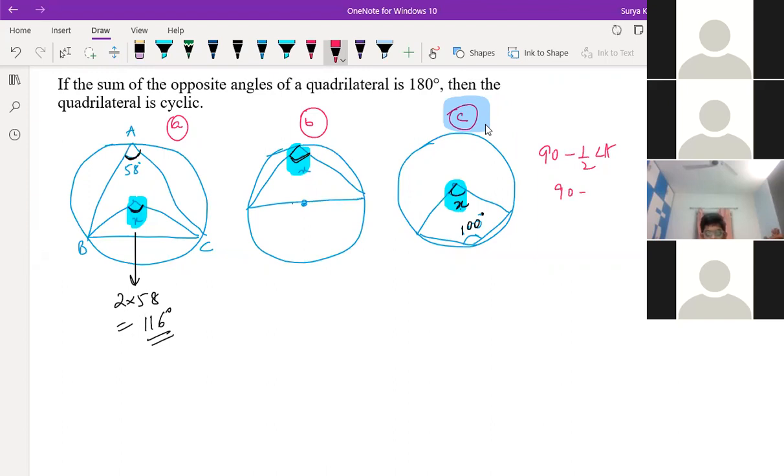So 90 minus what should you write? Sir, I have written the answer in the chat. 90 minus 50, we should do, that is 40. 90 minus 40, that is 50, you are saying. Sir, angle A is half of 100, 50. That's 40, the answer is wrong. Sir, my answer is correct.